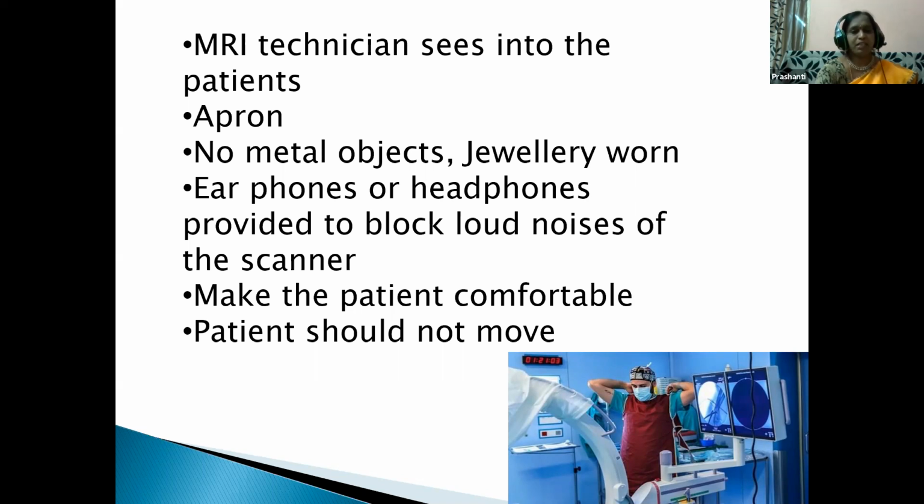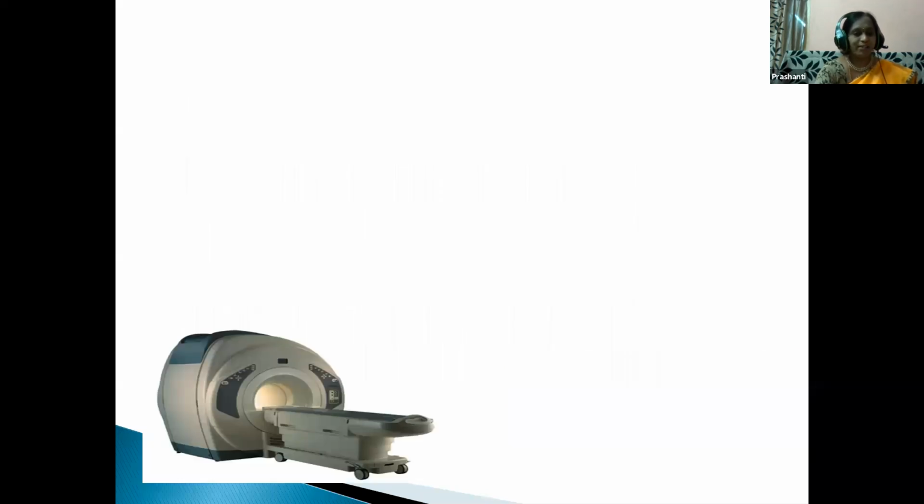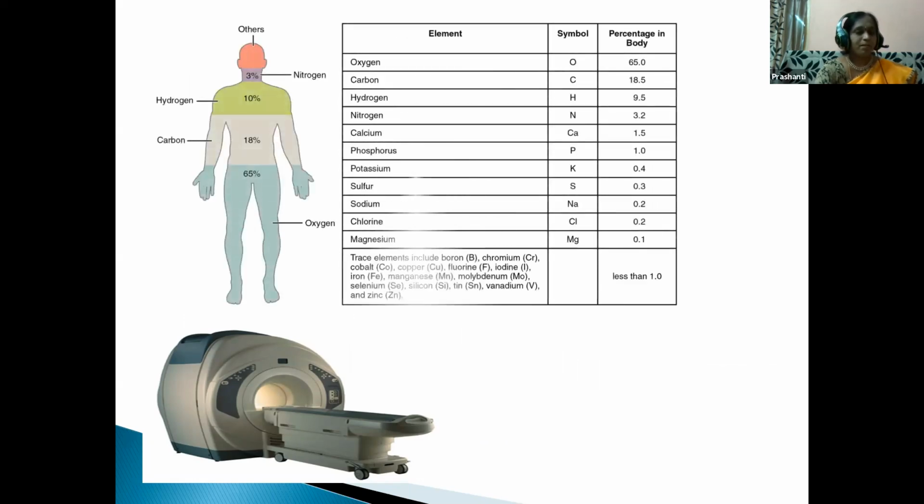Okay, and the patient should not move in that giant circular magnetic tube, and he should first of all be advised not to move. Okay, so this is the giant circular magnetic tube, children. Here, the person, when you see, is having 80% water in his body, that is hydrogen and oxygen. Okay, so at the center of each hydrogen atom, there is a proton, which is sensitive to the magnetic field.